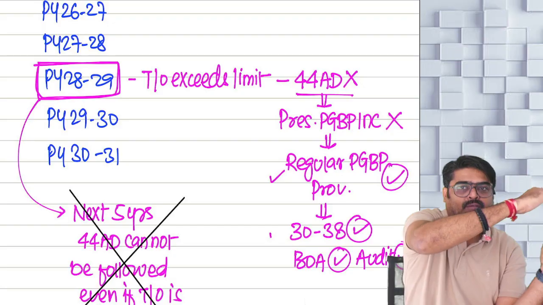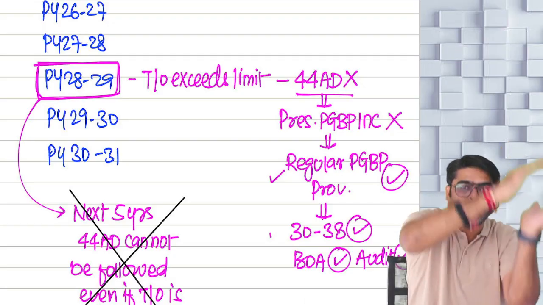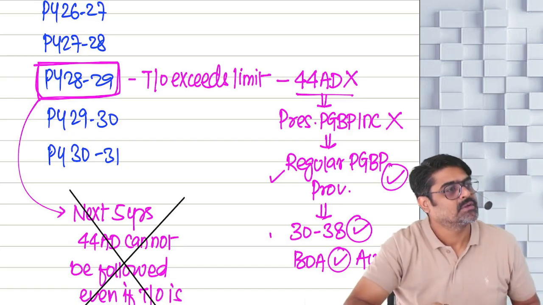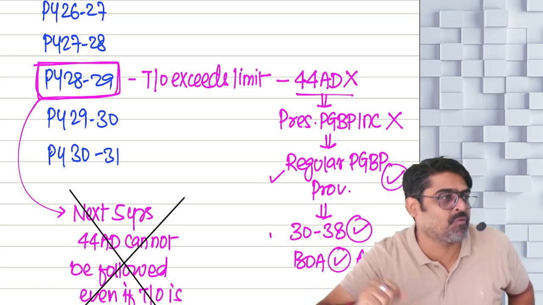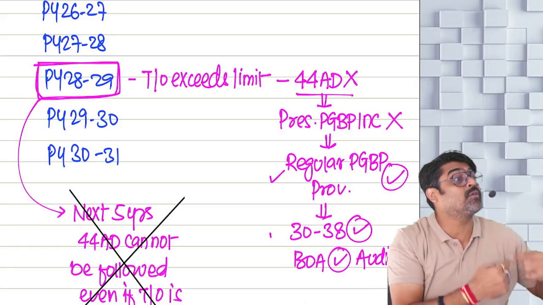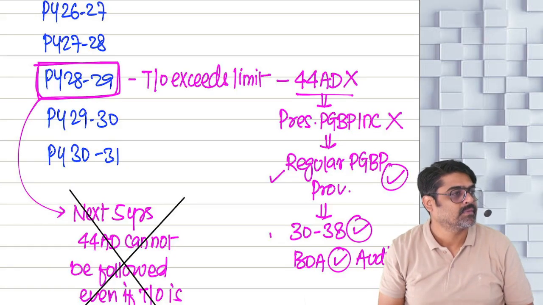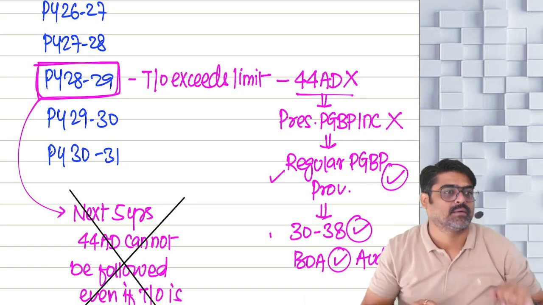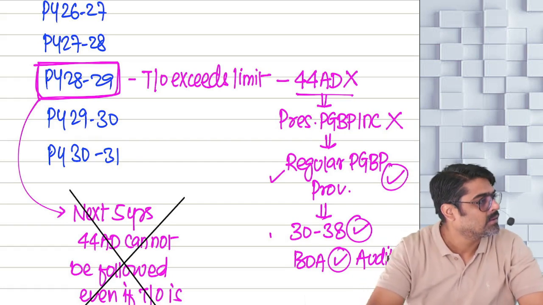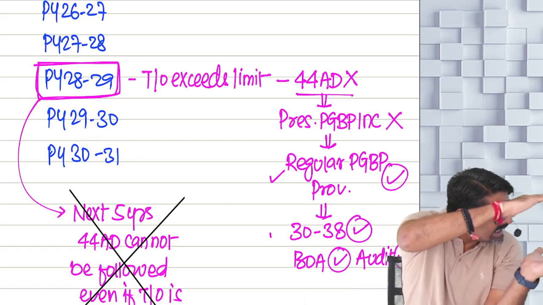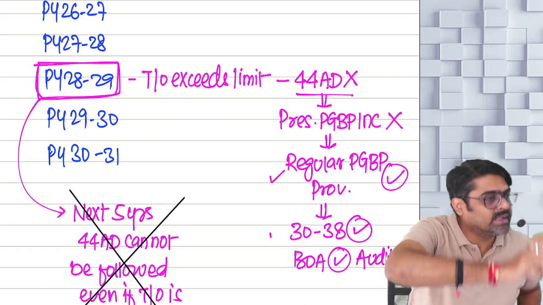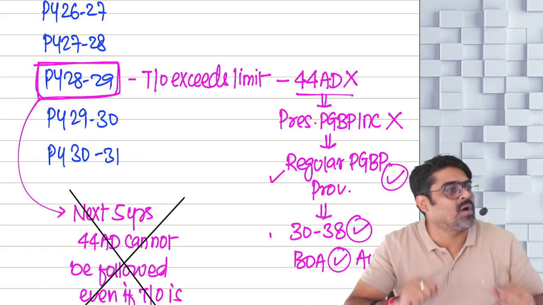So during those 5 years, in any year, even if the turnover is within the limits and you are showing lower profits, then for the next 5 years, you cannot again follow 44AD. The restriction is there. And that same restriction you cannot apply here. Because here, in the next 5 years, even if your turnover is within the limit and you are coming out, no.